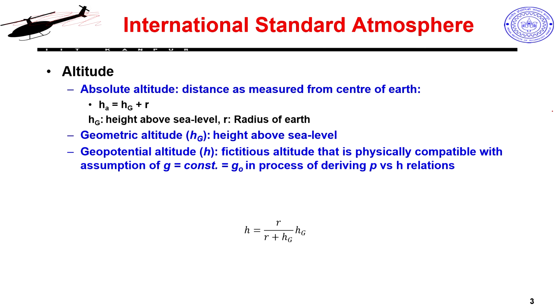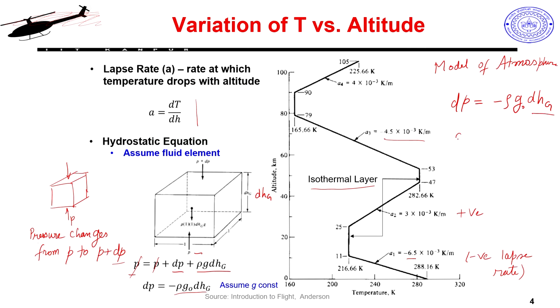And what was my hg? We defined hg as the geometric altitude, which is height above sea level. Since I am talking about going from one point to another, I do not have to worry about the radius of the earth and all those things, I simply see the change. So this is my dhg, the change in geometric altitude.